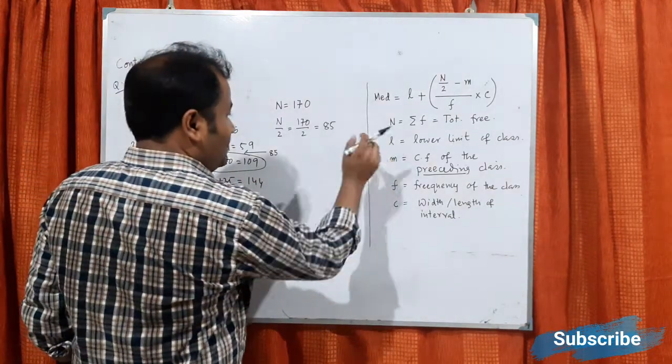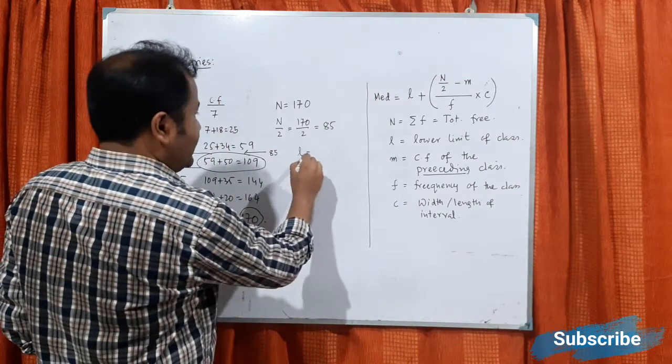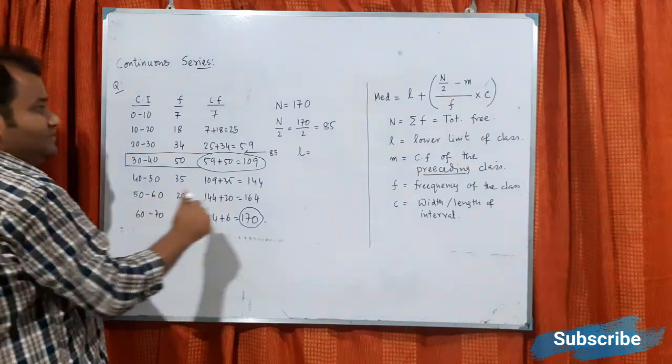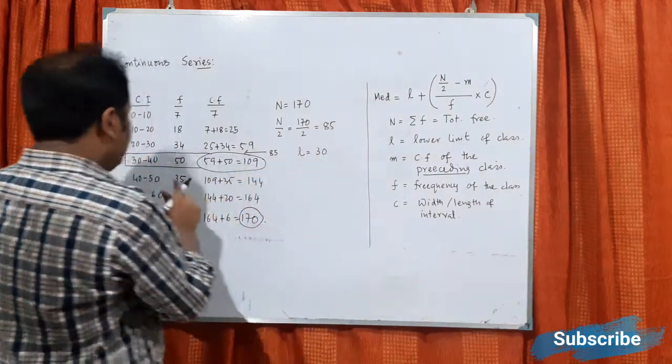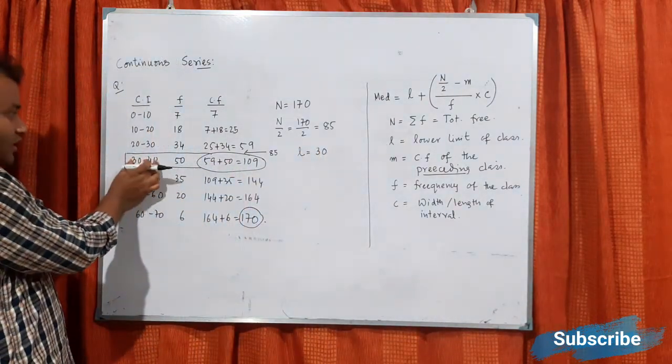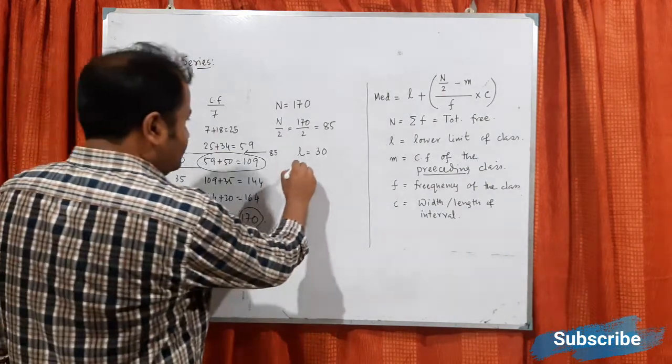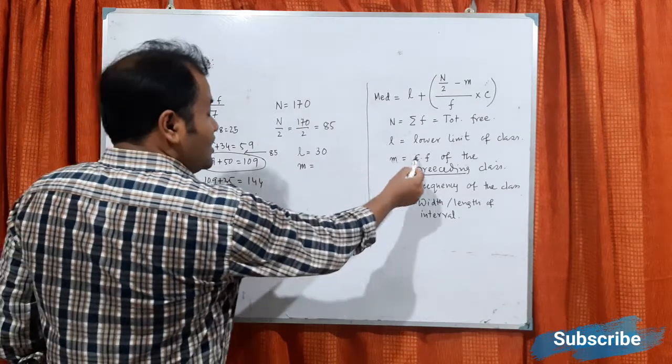Now one by one, L. What is L? Lower limit of the class. Now L means 30. This is called a class interval. So lower limit 30. M, this is very interesting.